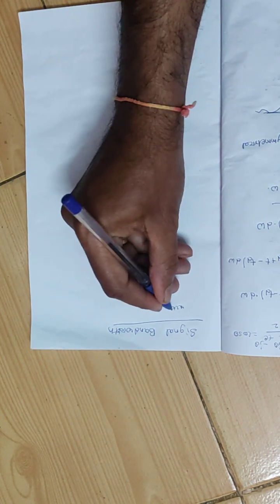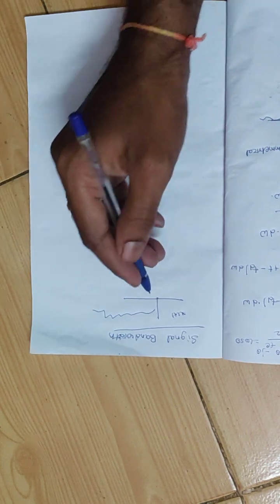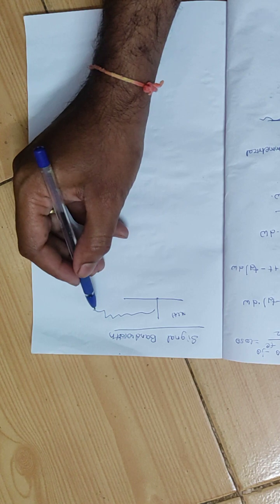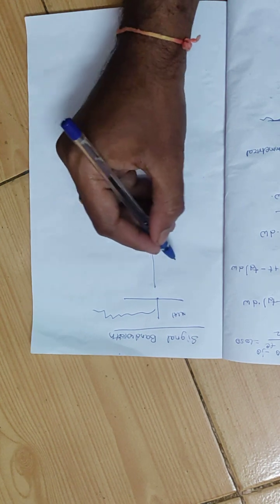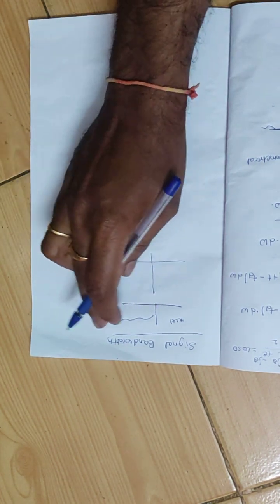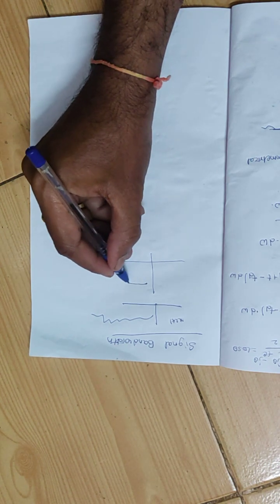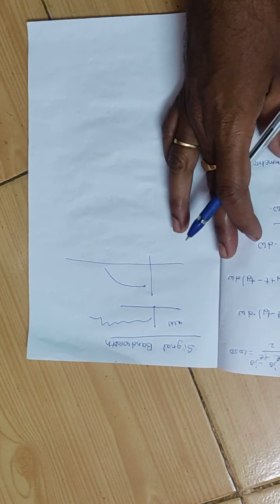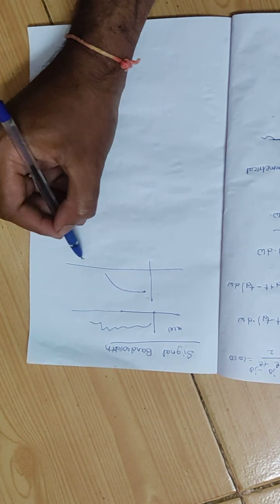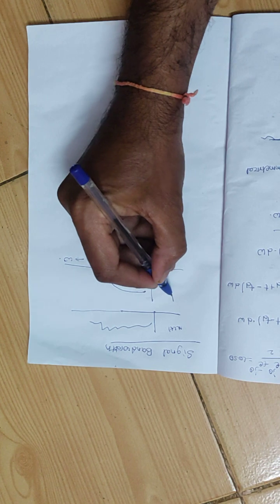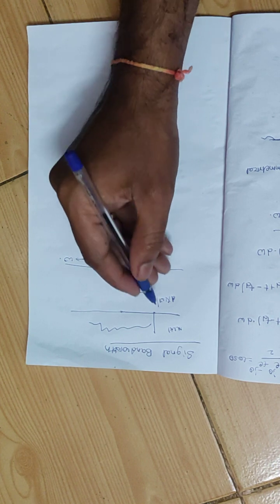Let us consider some x of t, a signal like this, which has all the frequency components ranging from 0 to infinity. Let me plot the spectrum of this signal. Let us consider the spectrum is like this. This is the frequency domain, and this is X of omega, not modulus, this is X of omega.